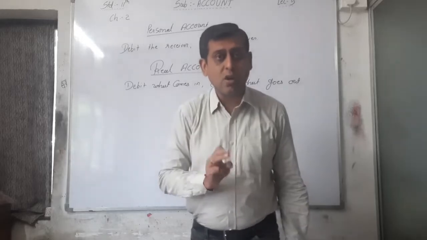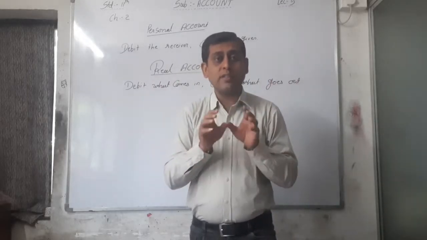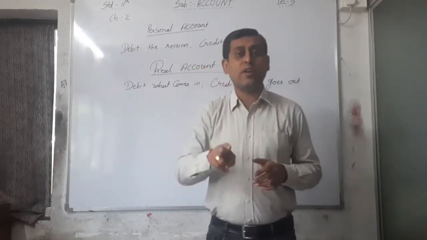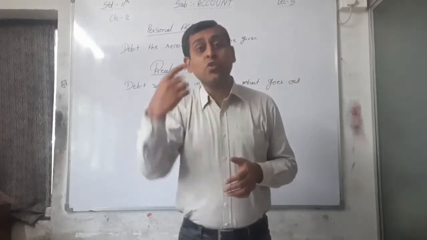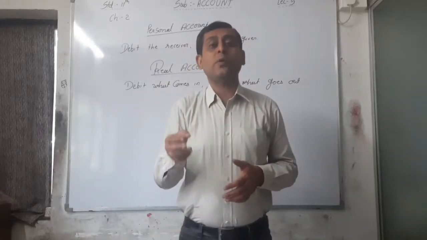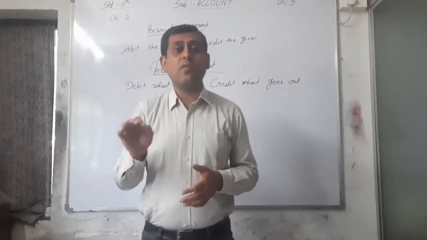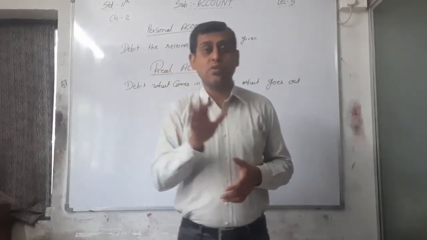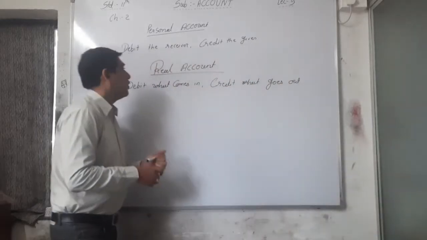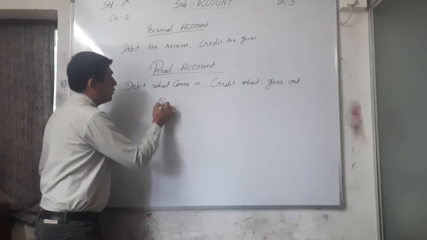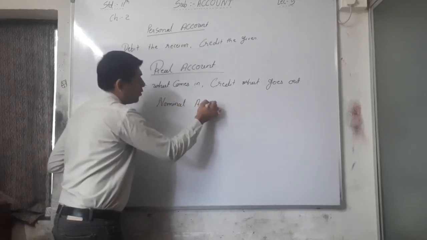After that, we have to see all the transactions which have two affected accounts, which two affected accounts we have to write, and which rule will apply to that particular account, that we will see in our next, that is 10th illustration. Okay, so here first of all nominal account, I am writing the rule of nominal account. See what is the rule of nominal account.